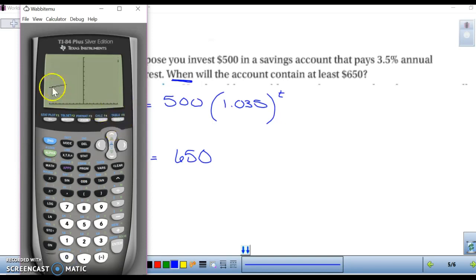All right, and graph. So here's our first equation, 500 times 1.035 to the t power, growing exponentially. There's our second equation of 650. To find when our bank account is going to have $650, we need to find this intersection. So go to second trace. Number 5 says intersect. Move your cursor until you're close to the intersection. Press enter. It'll skip to the next one. Press enter again. Press enter again. And the answer is about 7.62, 7.63 years.